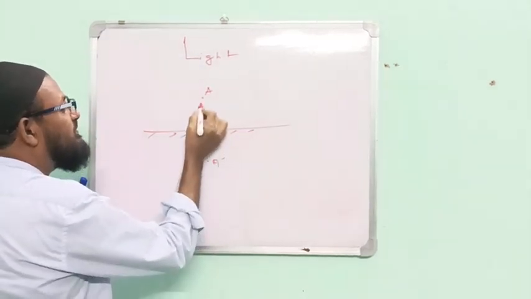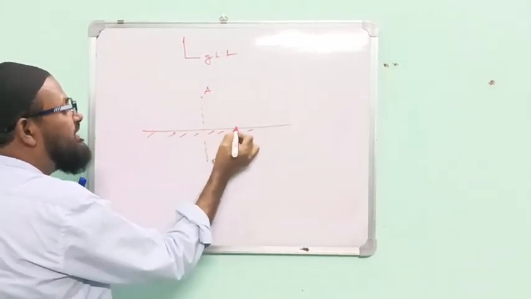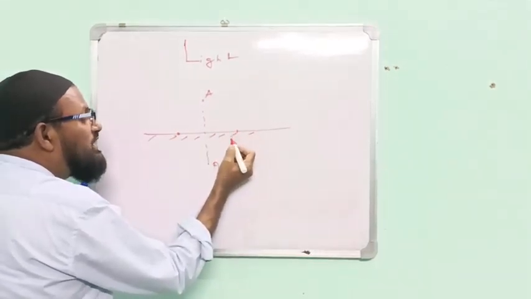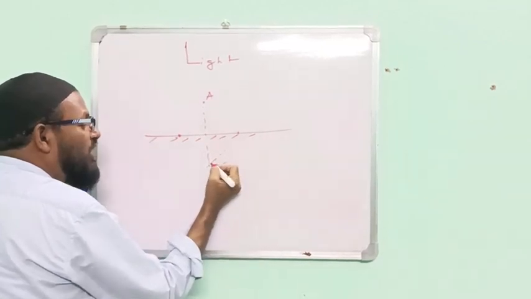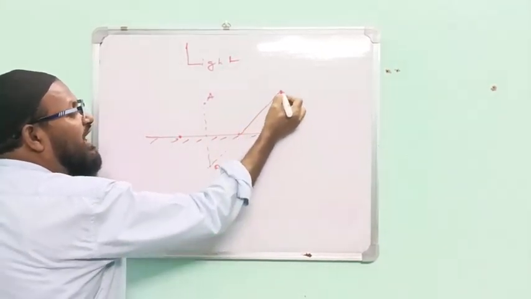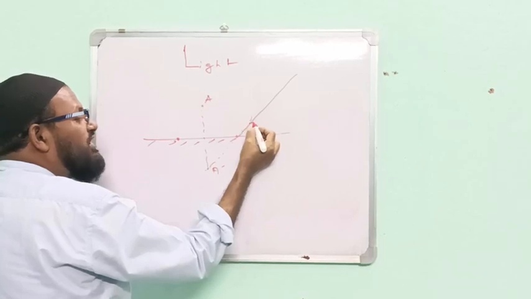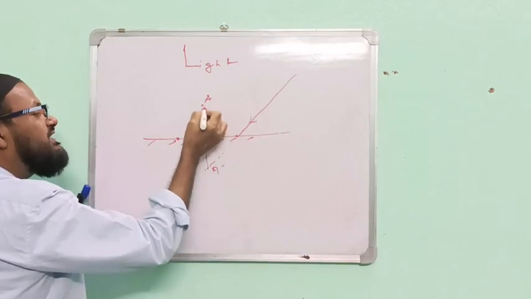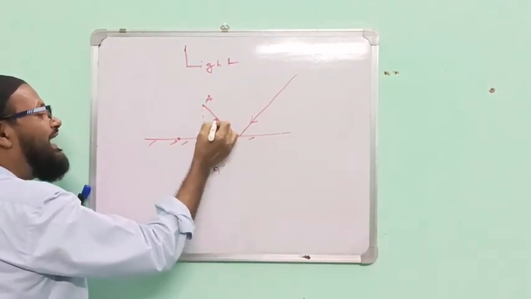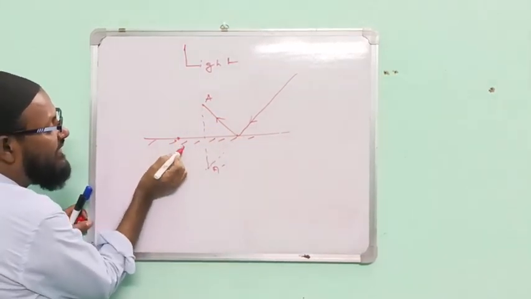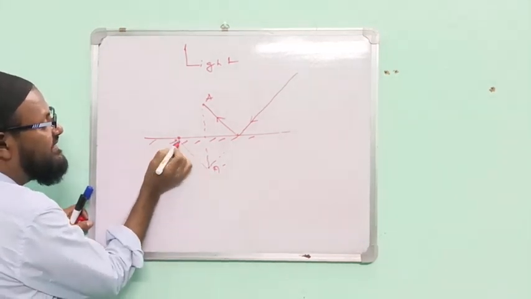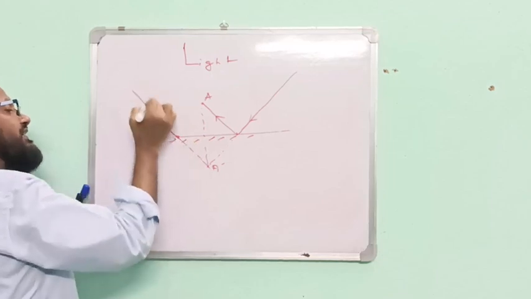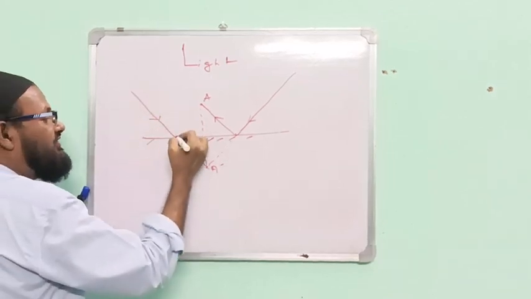Take the same distance from this point on this side. Now connect this point and this point by a dotted line, but this is the real line, a continuous line. After reflection, it will move here from this side again. This is the dotted line. This is the continuous line. Light comes like this. After reflection,